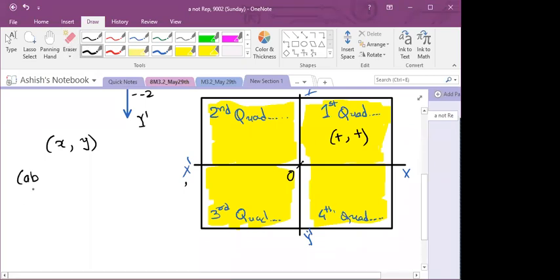So abscissa means x coordinate, students, right? So this is your abscissa, A-B-S-C-I-S-S-A, and your y coordinate is called ordinate. So abscissa and ordinate. Now see over here, students.